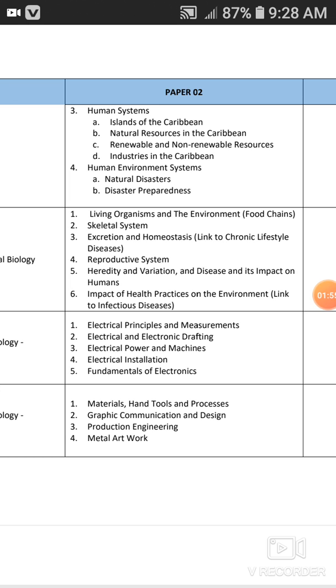Excretion and homeostasis, linked to chronic lifestyle diseases. So you have to know what is excretion. You have to know that excretion is the removal of metabolic waste from the body. You have to know that homeostasis is when your body is at a constant, right? So you have to know the definitions of those.